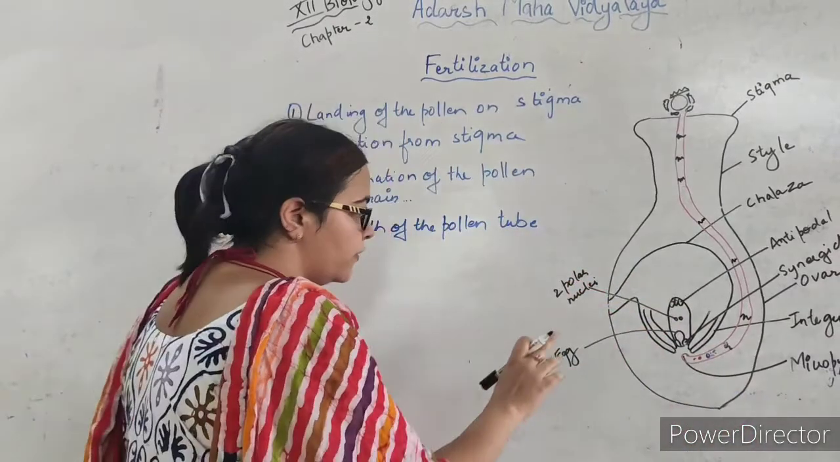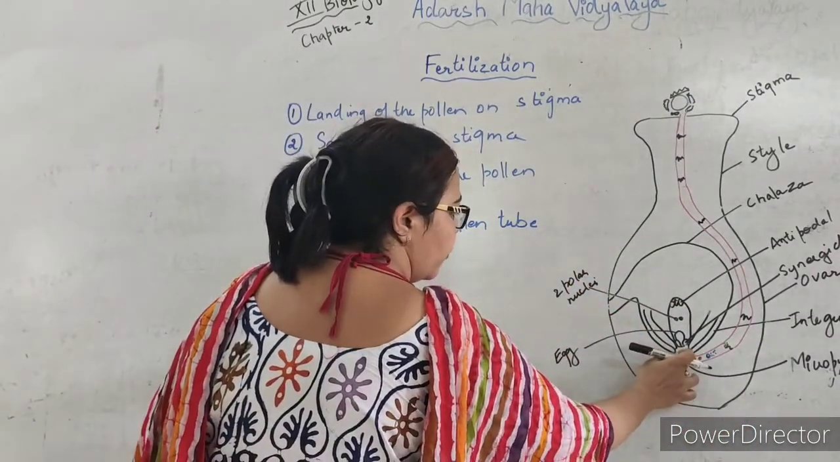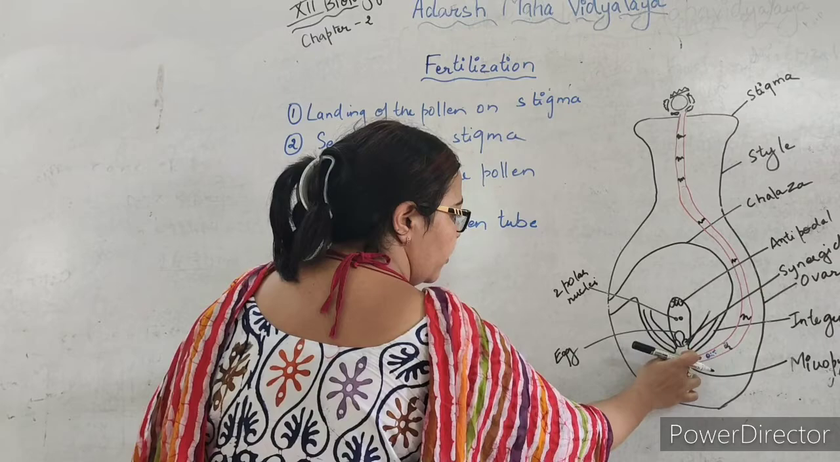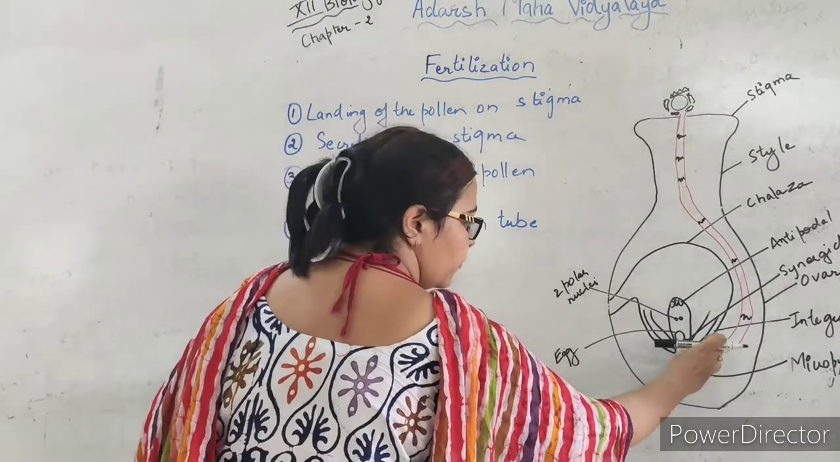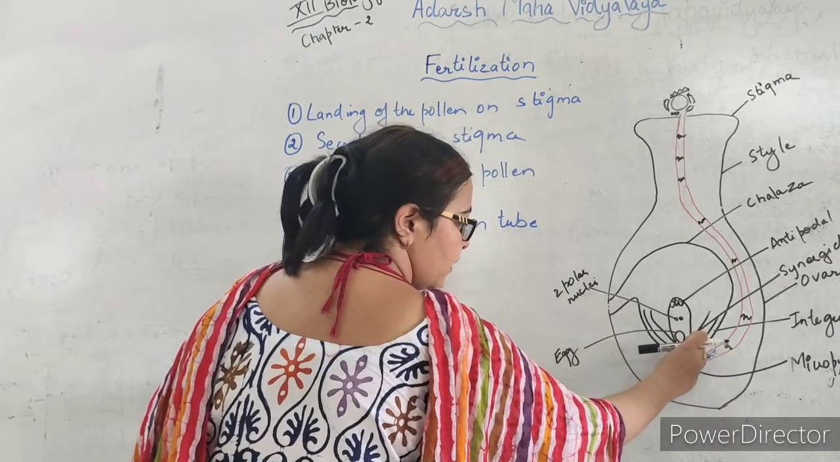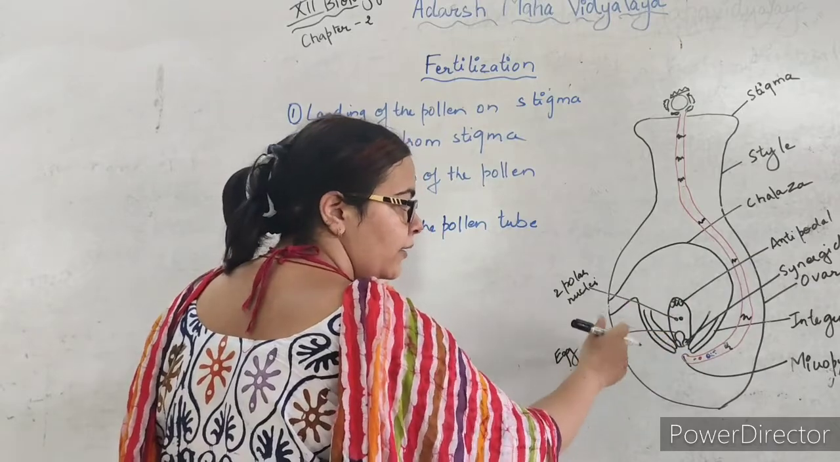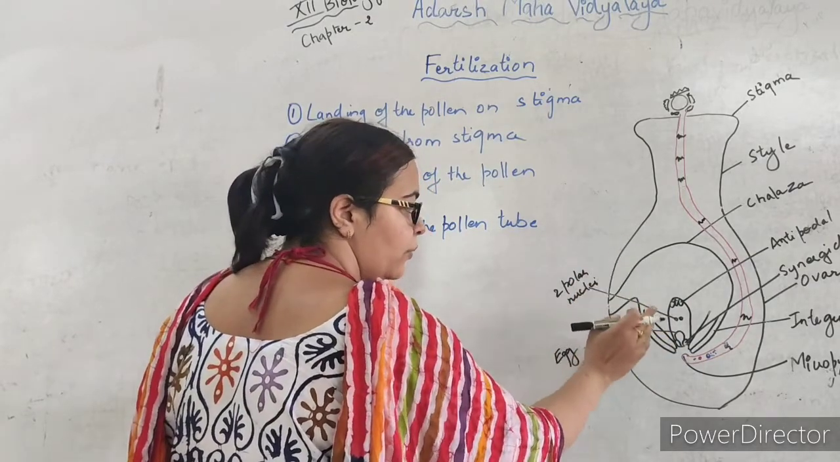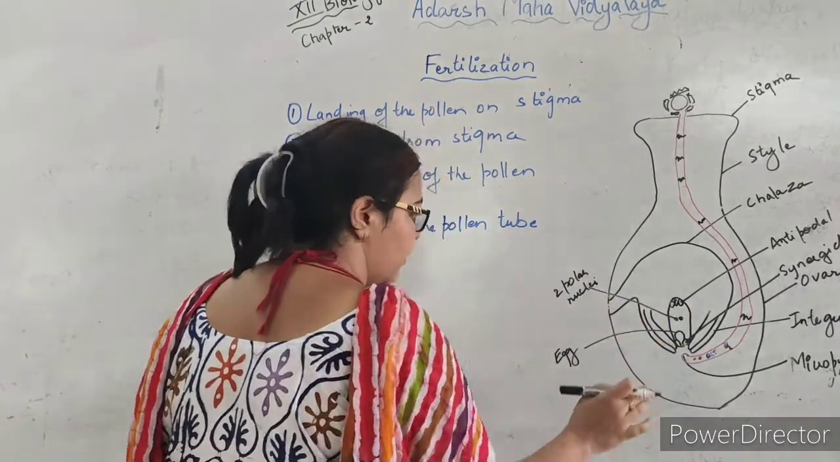One of the synergids will start to disintegrate, and the pollen tube will get entry through it, and all the contents of the pollen tube will come into the synergid, and through the synergid it will enter into the egg and go into the central cell.